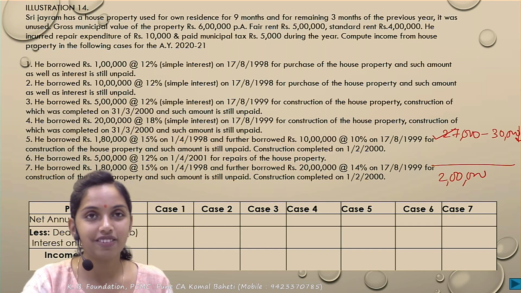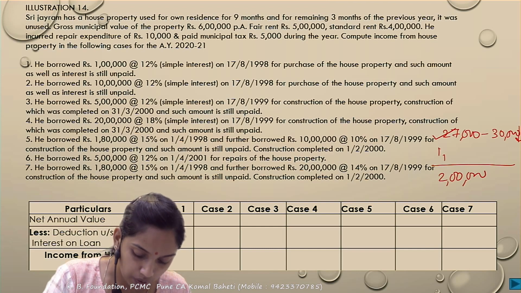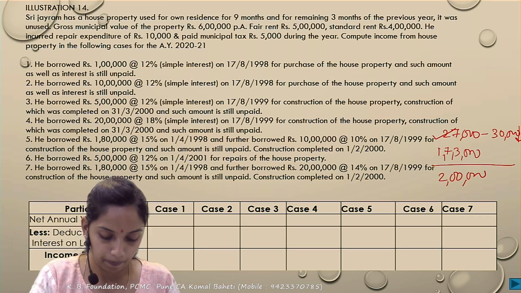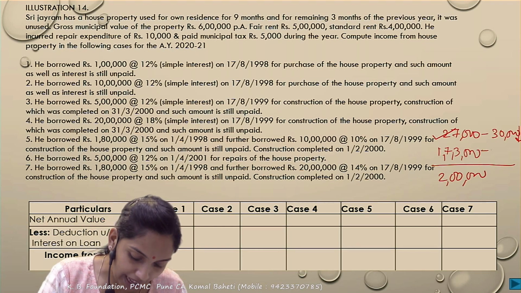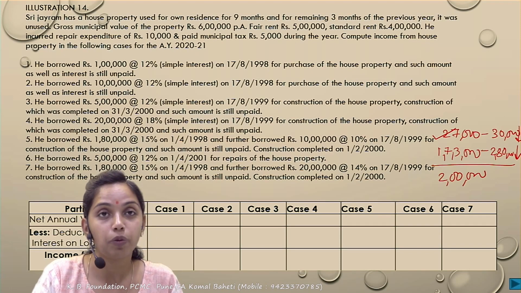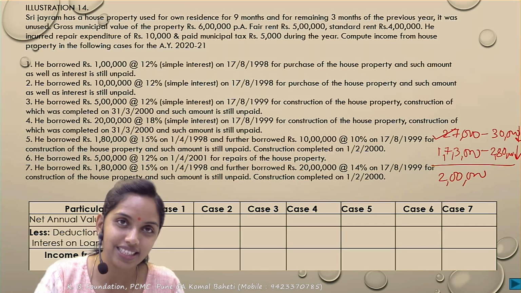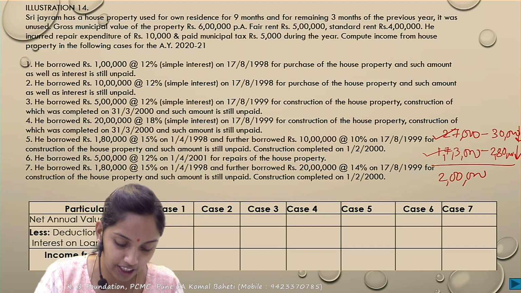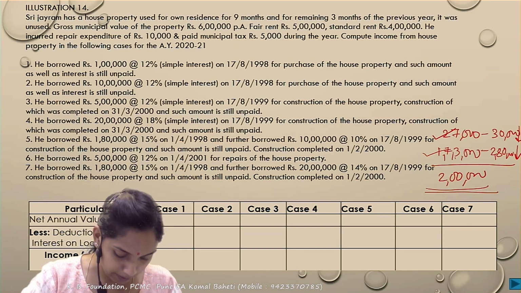So out of 2 lakh, 27,000 has been used by the first loan, so how much is remaining? 1,73,000 remains. Correct? And how much is the interest of the second house? 2,80,000. So whichever is lower. 14% on 20 lakh means it comes to 2,80,000. So how much limit is left? 173. Whichever is lower, so I will get 173. So 173 plus 27, ultimately I will get a deduction of only 2 lakh in the case of case 7. Hopefully you are clear with it.